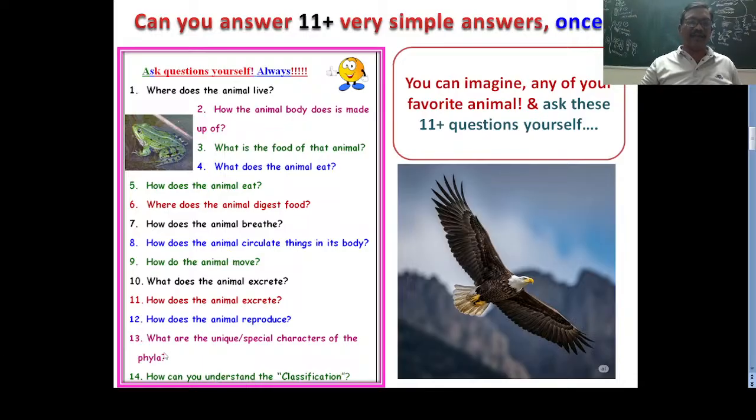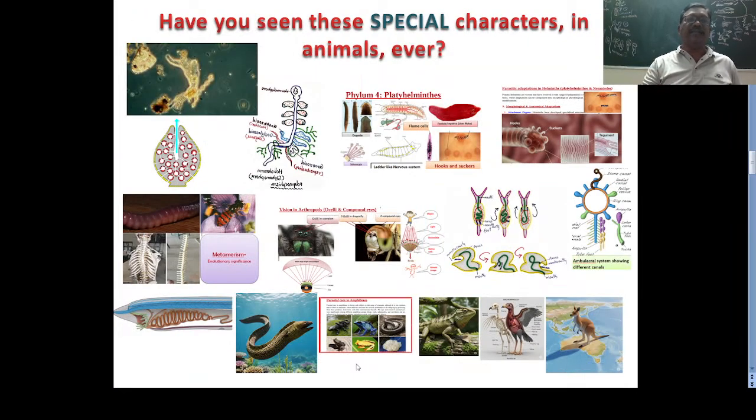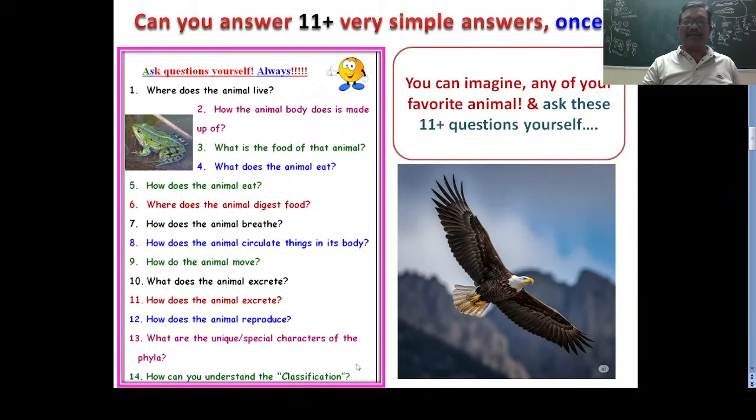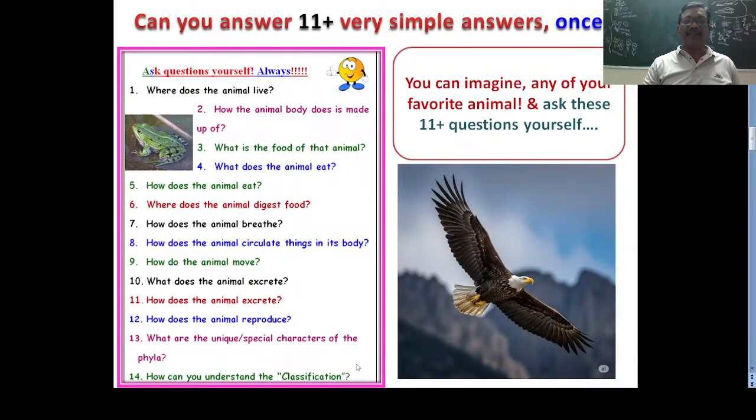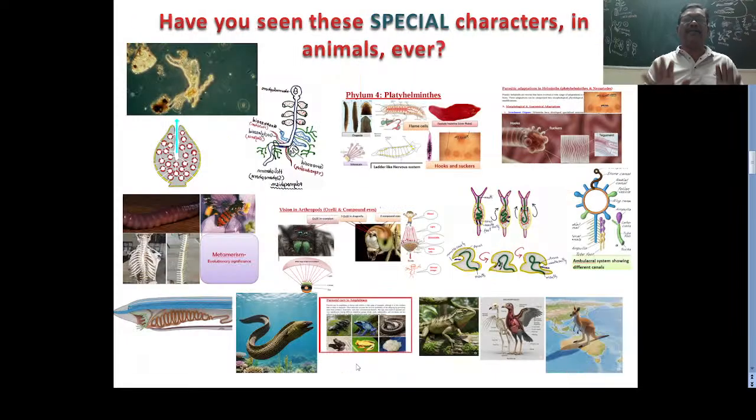Next one, we are coming to the last. What are the unique and special characters of the phyla? How can you understand the classification? These two we will discuss next. However, in the beginning, remember the animals, we discussed the general characters with the questions, and now the special characters. At a time you can complete the special characters.